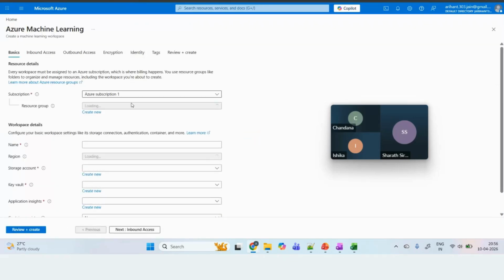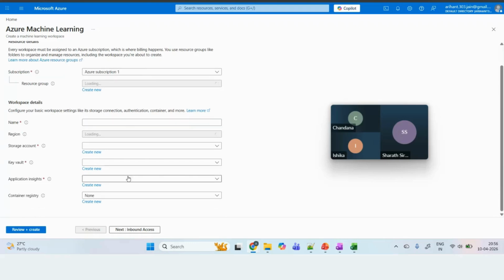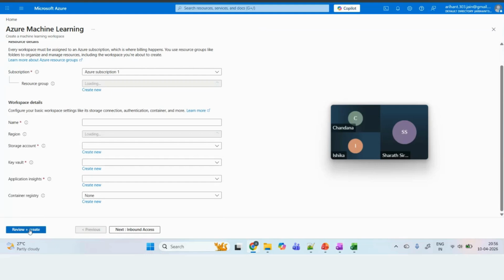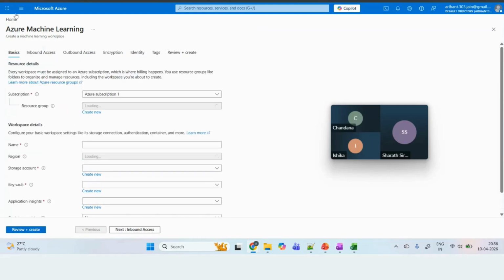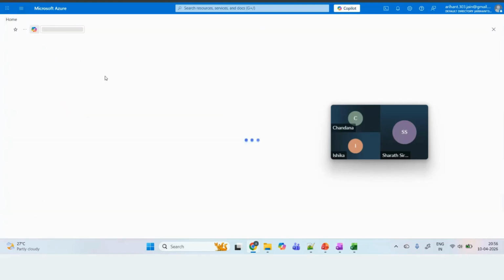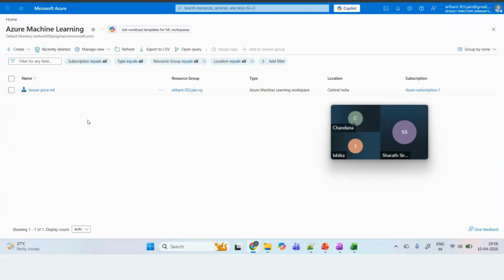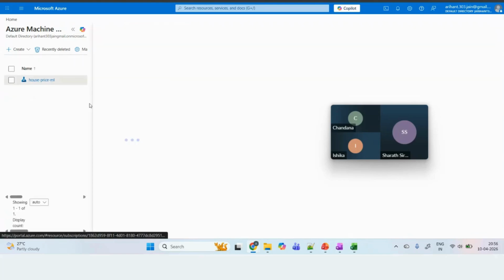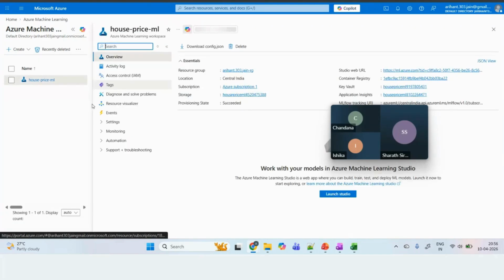So when you click on this, here you have to give the information. It will take like 8 to 10 minutes to create this workspace. When you click on review and create, it will take like 8 to 10 minutes to create it. Once it is created, like I have given the name house price ML, this is the name I have given. So just open this. After that, the workspace will be created. That is the first step.